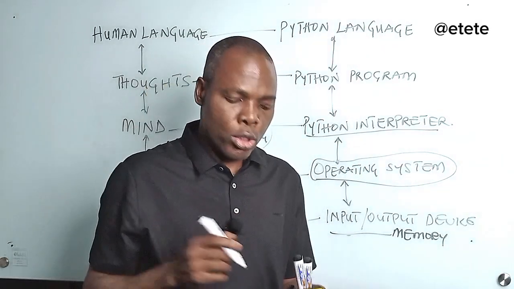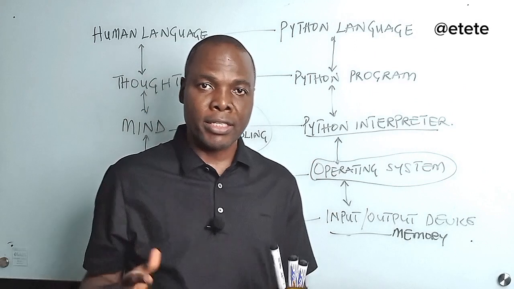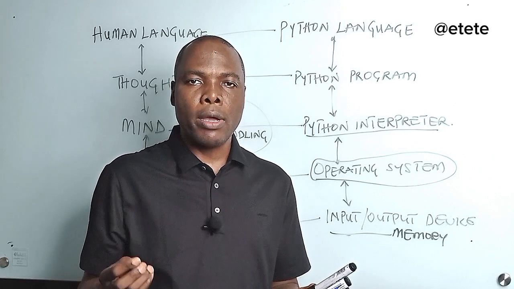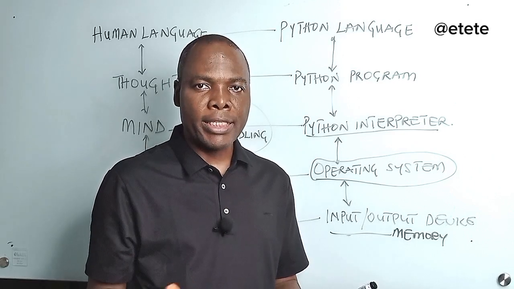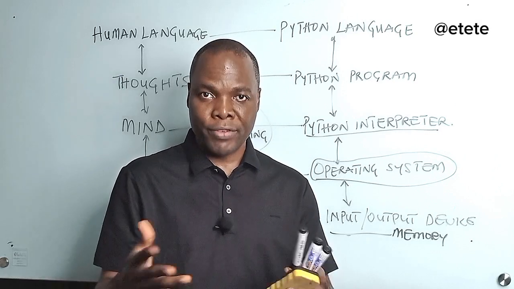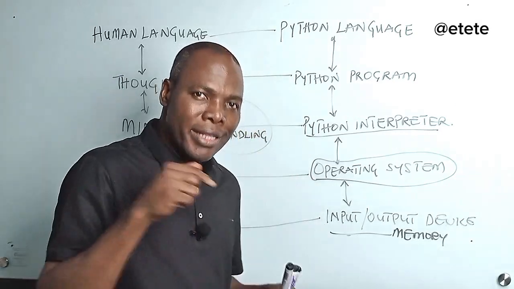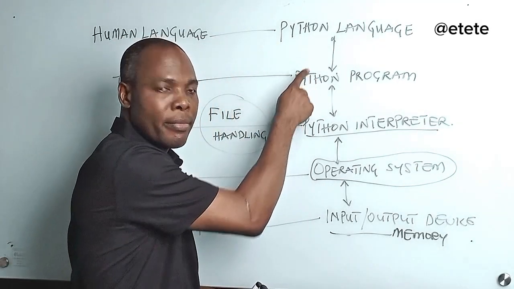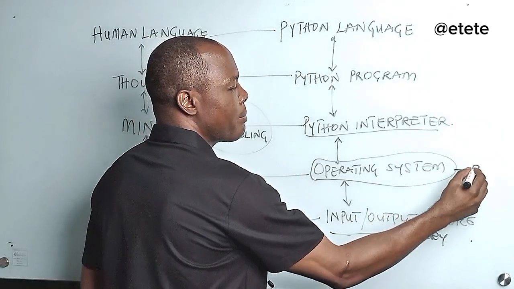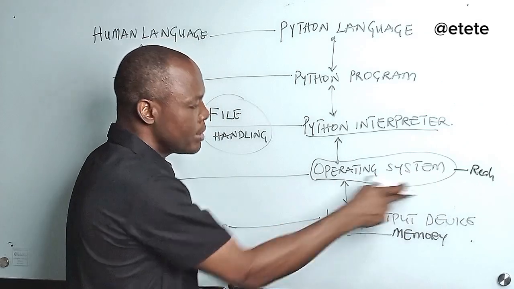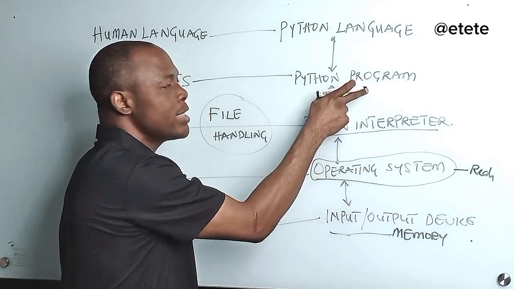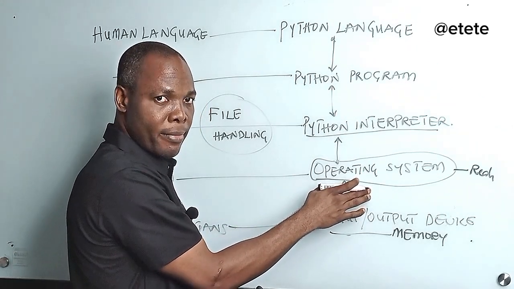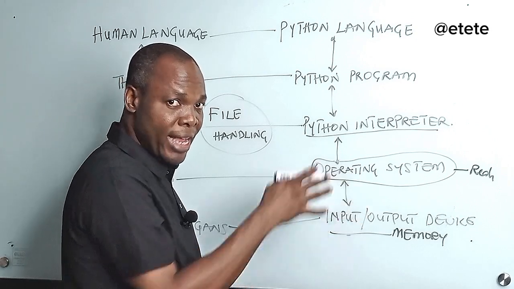Now, you can open your operating system, right? You can open your computer system and right click on it and then click open a file. Maybe you open your notepad and then you type something inside and you save that notepad. That is a file that you have created in the operating system. But now I don't want to create that file in the operating system. I want to create it from this RAM. This operating system is a completely different RAM. This is another RAM. Now I can create my file from this RAM, right? And the file will remain in the hard drive.